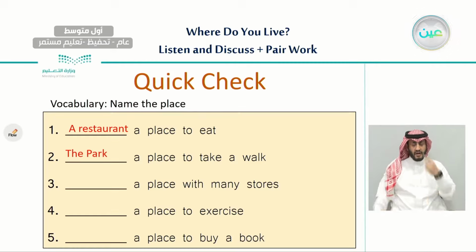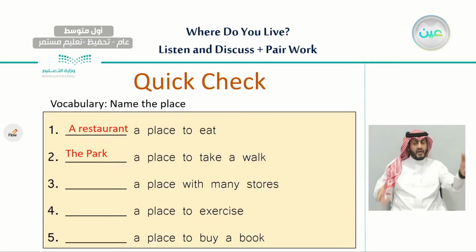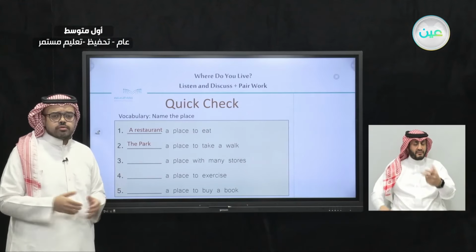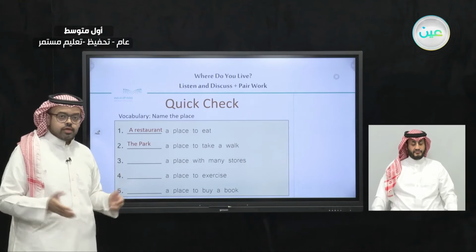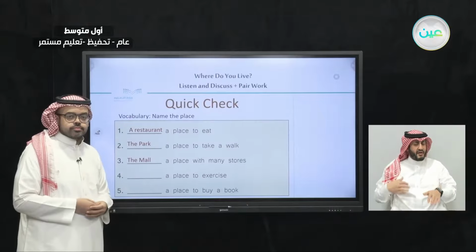Number 3, what do we call a place where we go that has many stores? Excellent. That place is called the mall. And number 4, what do we call a place where we go to exercise?